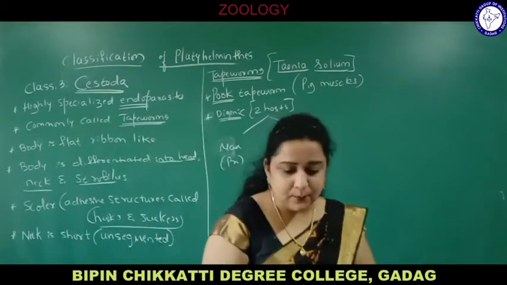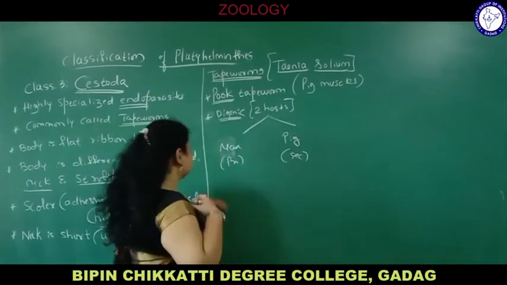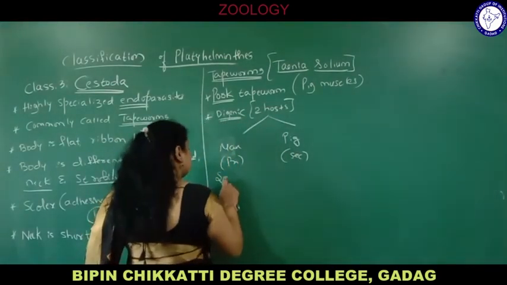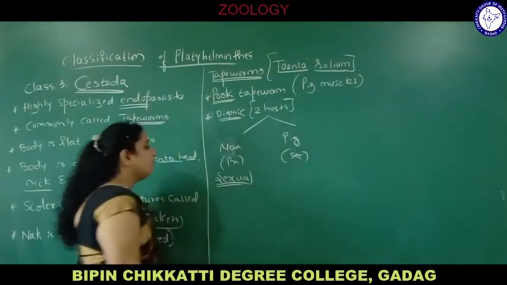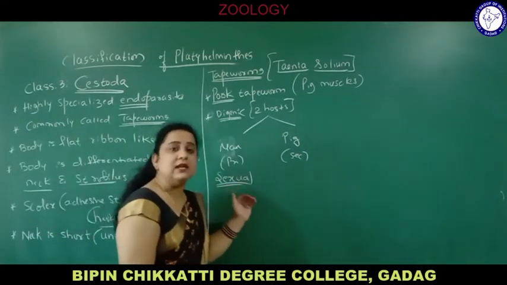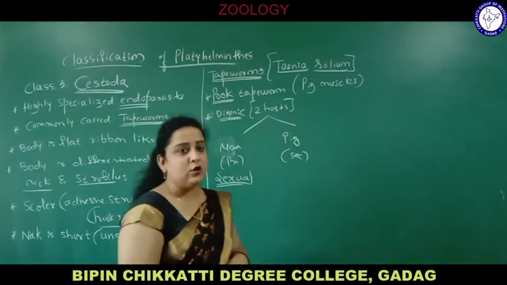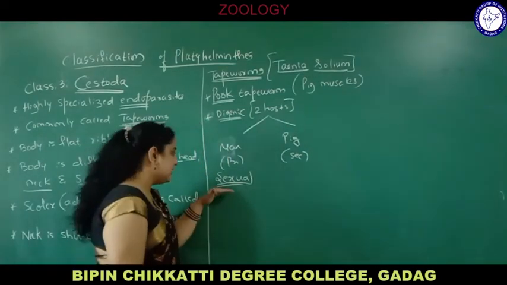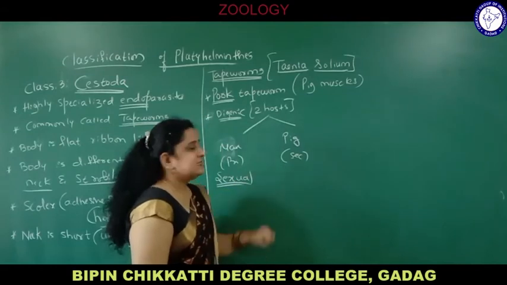In any life cycle where there are two hosts, primary and secondary, why is one considered primary? Because the host in whose body sexual reproduction takes place is considered the primary host, and the one where asexual reproduction takes place is considered the secondary host.